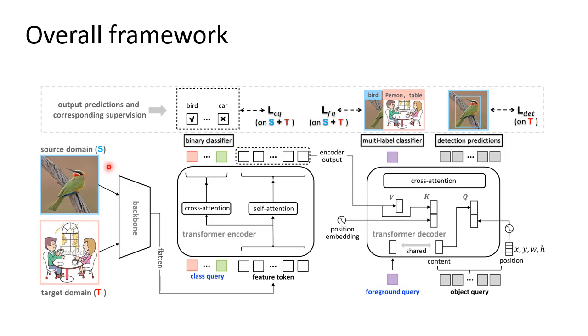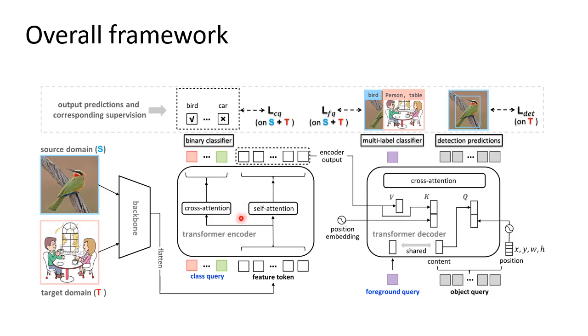Overview of the proposed DETR-GA. DETR-GA tries to transfer the detection knowledge from the fully labeled source domain S to the target domain T through weak supervision, based on a DETR-style detector consisting of the backbone, encoder, and decoder. DETR-GA adds 2 modules: the class query and the foreground query.